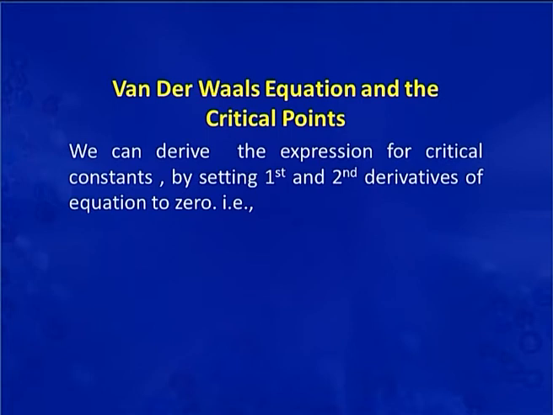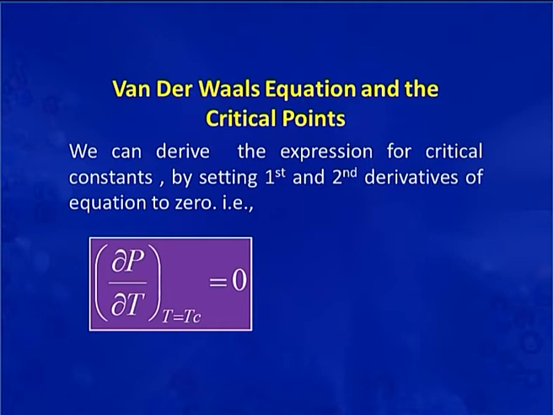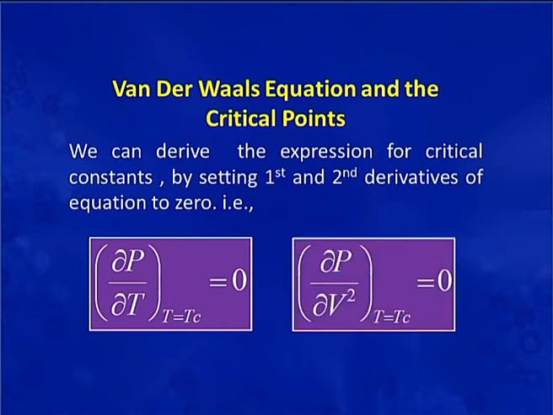We can derive the expression for the critical constants by setting the first and second derivatives of the equation to 0, like this: ∂P/∂V at T equals 0, and second, ∂²P/∂V² at T equals 0.